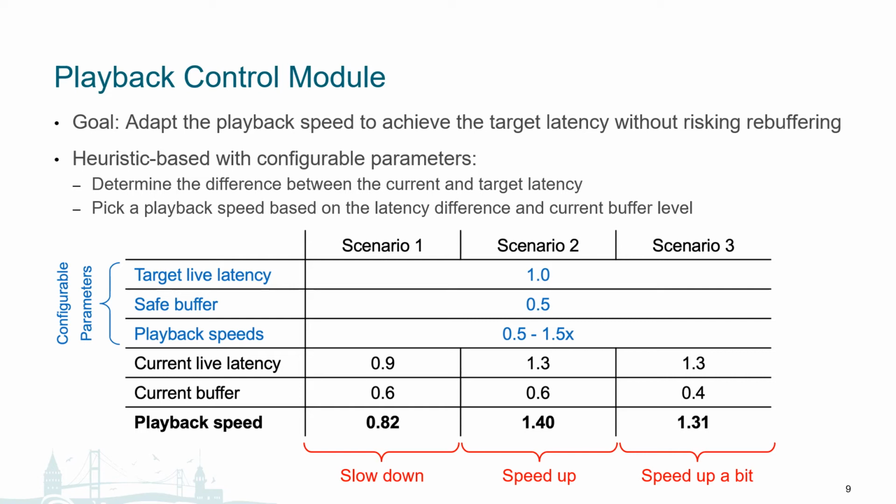However, if the buffer is below the safe level as seen in scenario 3, then we dampen the speed up to say 1.31 to reduce the impact on rebuffering.